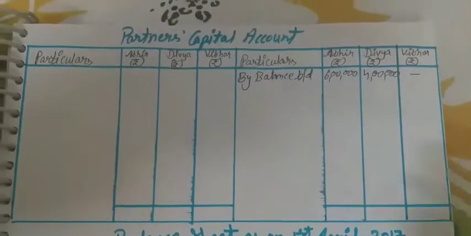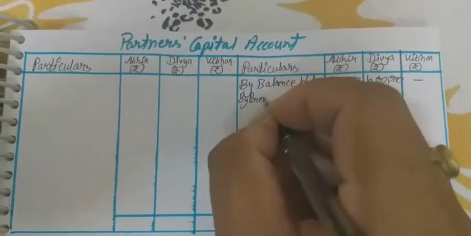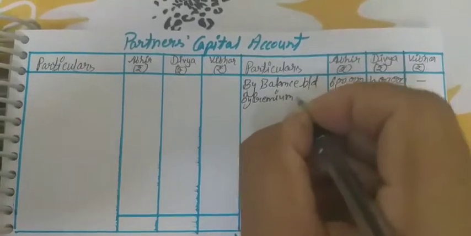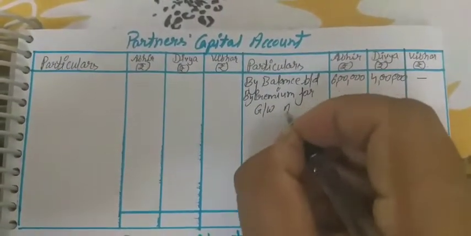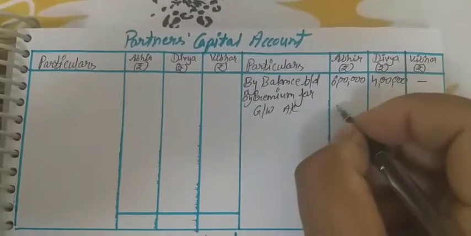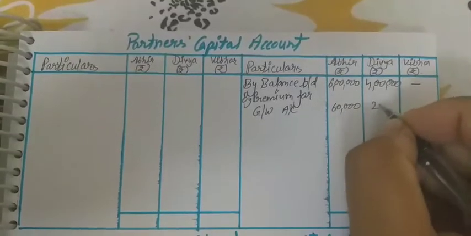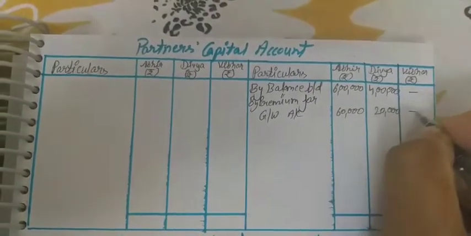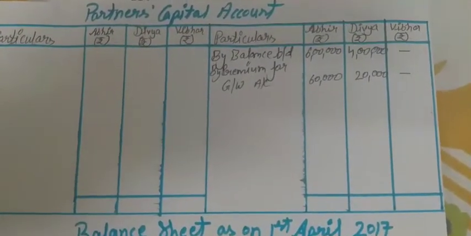Okay, and now the premium for goodwill is brought in by the incoming partner. So the premium for goodwill account is 60,000 and 20,000 for Divya. It is clear, and this amount is being brought in cash.